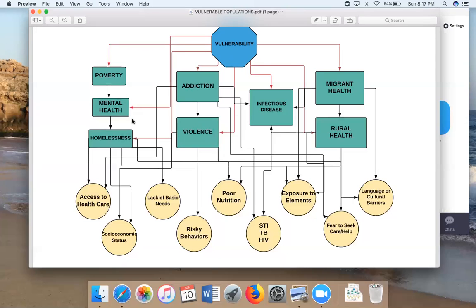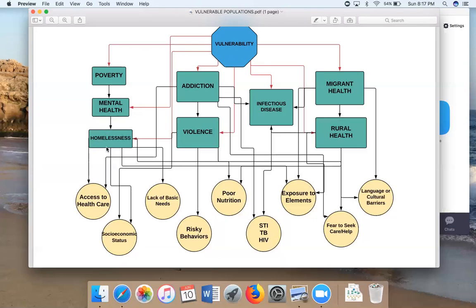Mental health can also be linked way over here to fear to seek help or to get help or to seek care, often because they don't think they need it or they don't know that anyone can help them.